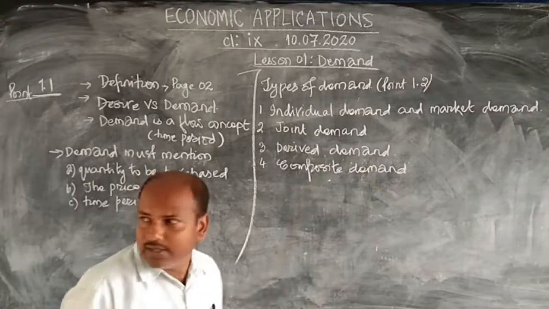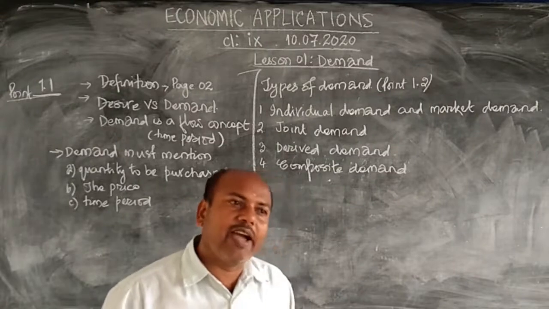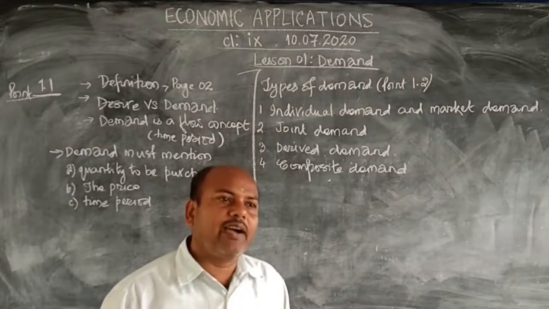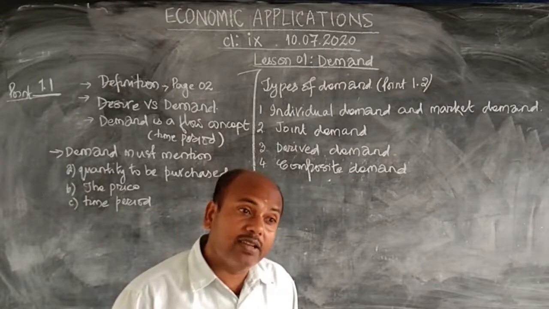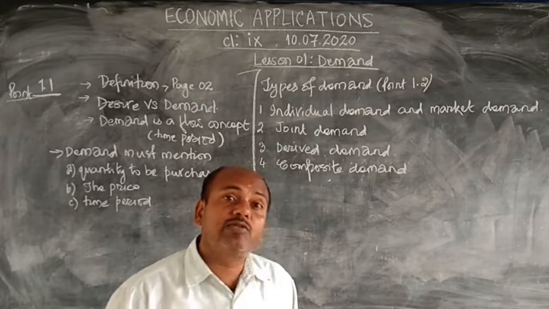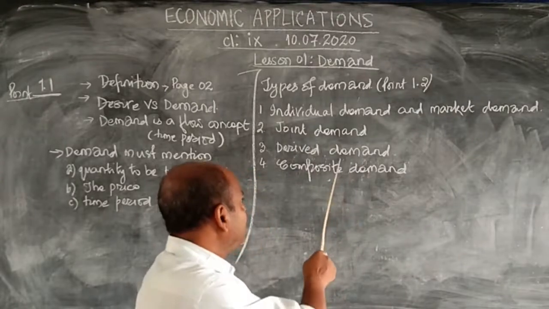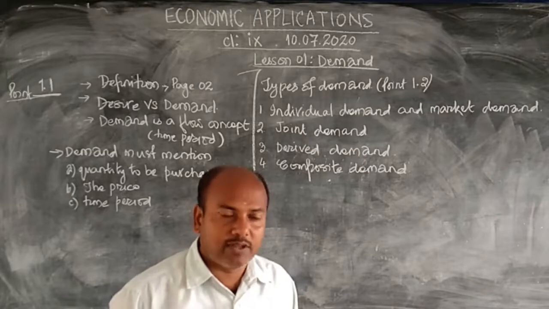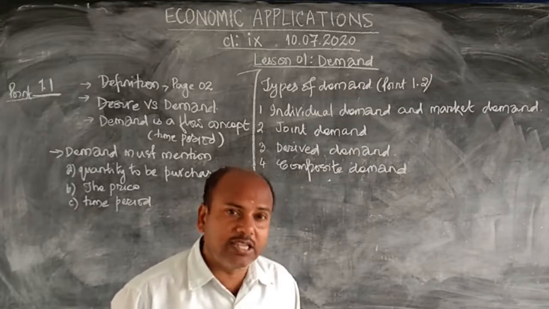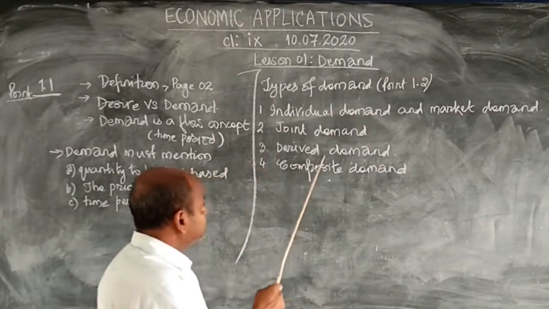Derived demand means giving rise to a demand when you have demanded a product. When you demand a product, if that gives rise to the demand of another product, it is called a derived demand. Like the demand for coffee when you get tea. The demand for biscuits when you get tea. That is the demand for biscuit will be a derived demand.